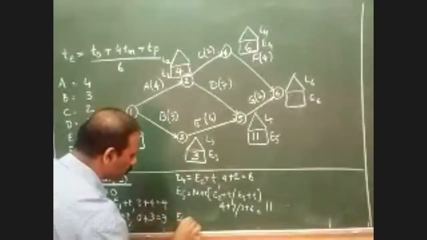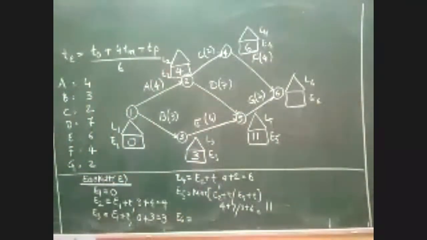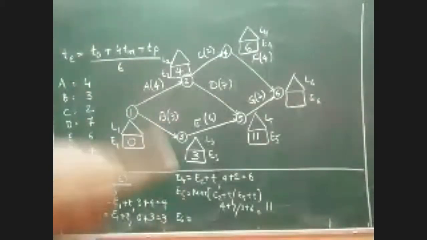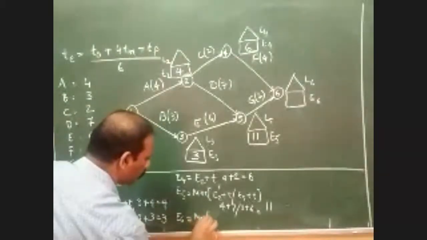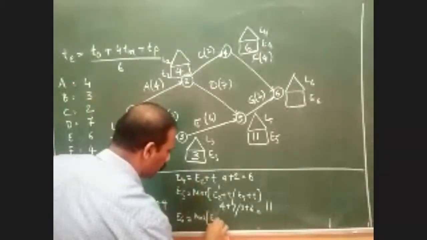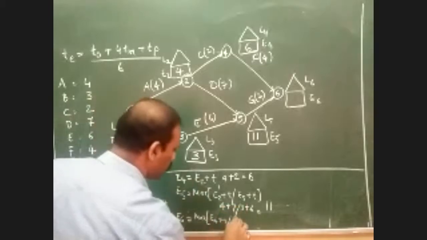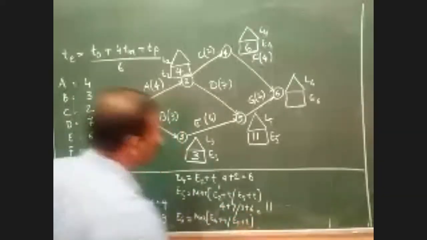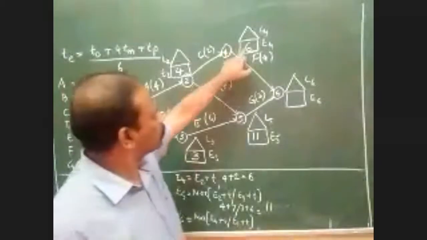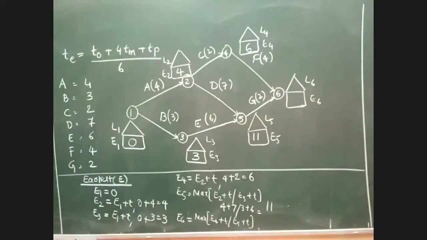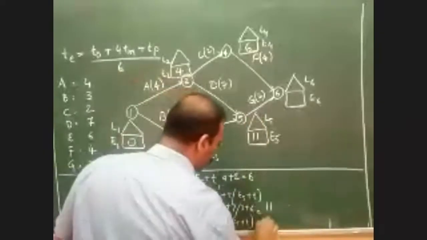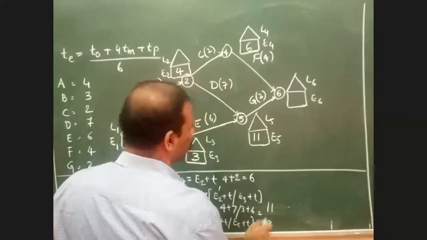Can you please tell me the equation for E6? Maximum of... Again, you can see E6 is a merge event because it is coming from 2 points, 4 as well as 5. So the equation becomes maximum of E4 plus T, or the second equation E5 plus T. E4 is 6, so 6 plus 4 is 10, and 11 plus 2 is 13. The highest value is 13.